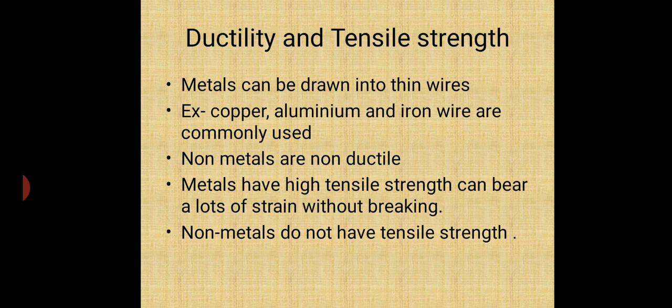Next property is ductility and tensile strength. Ductility, because of this property only we are able to make wires, copper wire, aluminum wire, and use them in electricity. The property of the metal to change into thin wires on stretching is called ductility. Metals can be drawn into thin wires. Example, copper, aluminum, iron wire are commonly used. But non-metals are non-ductile. It means they cannot be converted into wires.